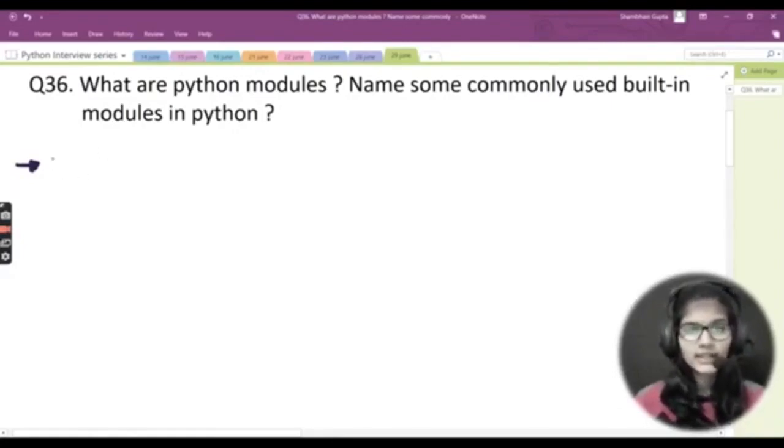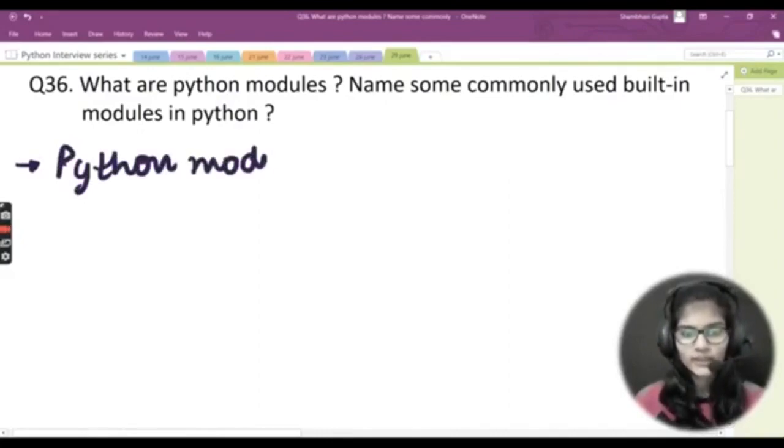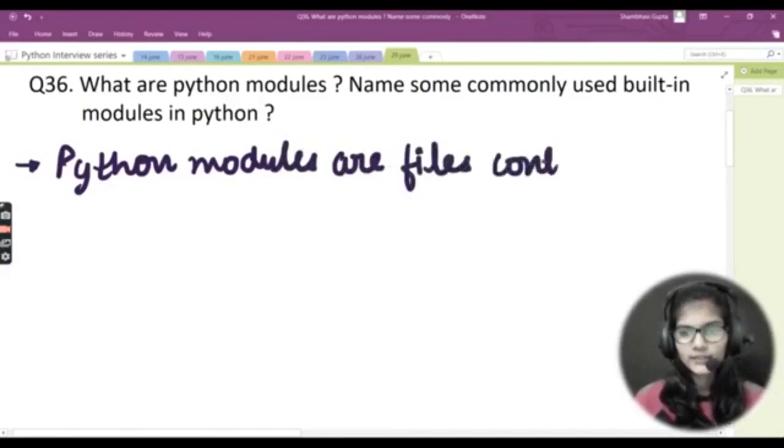So let's start writing the definition of Python modules. First, let's say what definition we'll be giving here. So Python modules are the type of files. Okay, I will just write here files. So Python modules are files containing Python code.